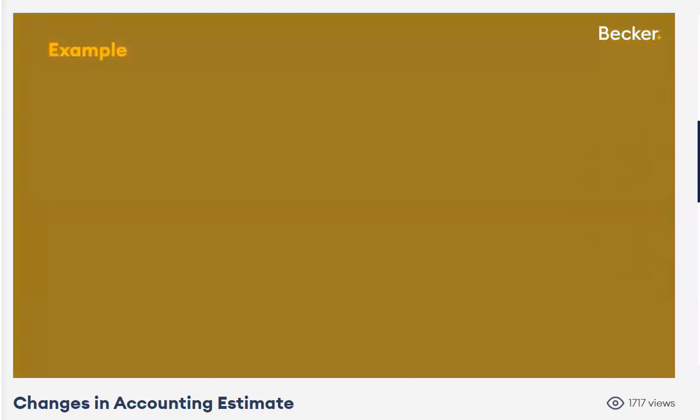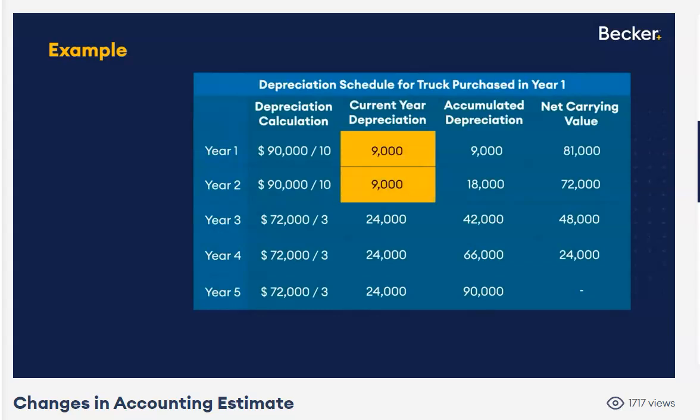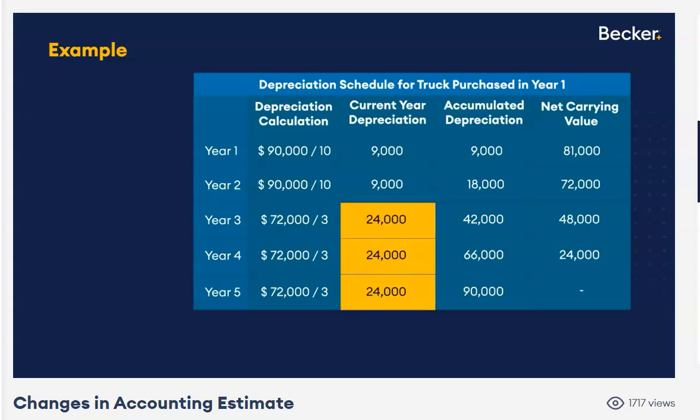Nice and pretty. Here's your schedule. Years 1 and 2 are okay. Years 1 and 2, we do not restate those prior years. That's step 1 with the change in estimate. Do not restate. Prospective approach. Now, year 3 is the year we have the new information. We use the new information in year 3 to get the 24, and we'll use it in years 4 and 5 as well. Okay, so $24,000.